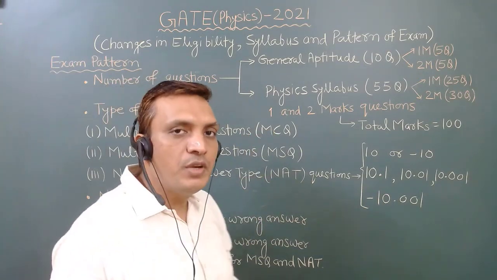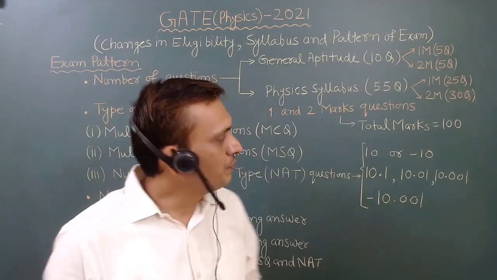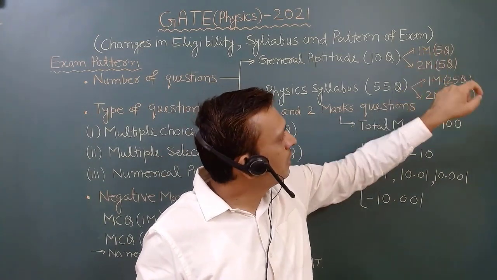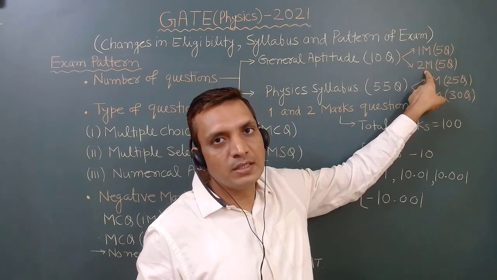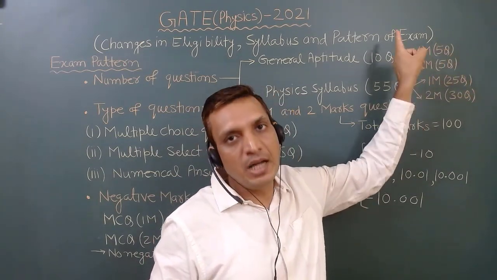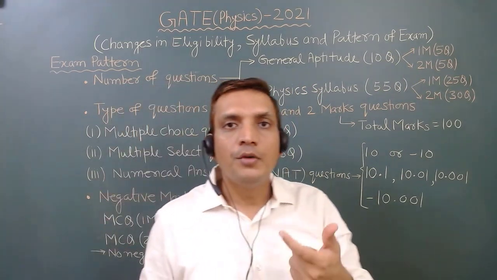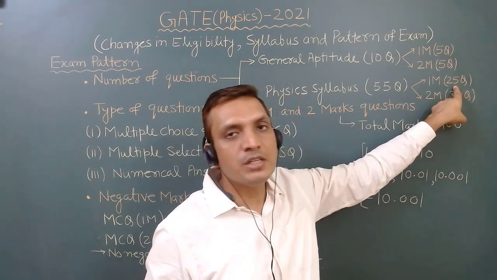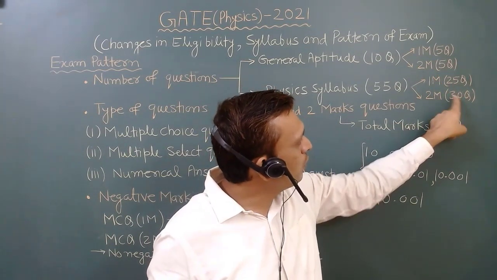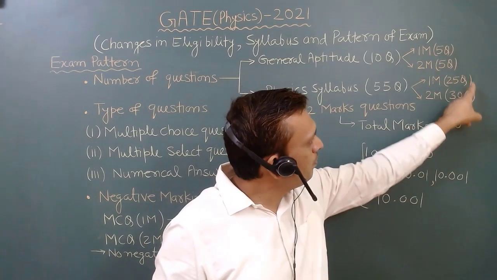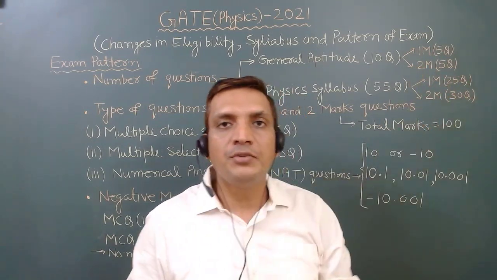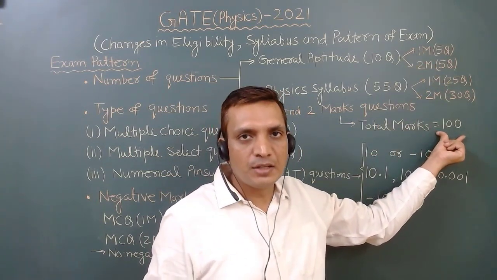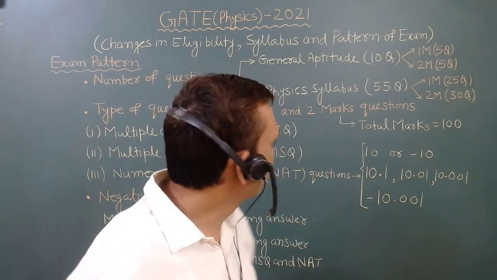These questions will be of 1 mark or 2 marks. In general aptitude, there will be 5 questions of 1 mark and 5 questions of 2 marks, so the total will be 15 marks. Now in the physics part, there will be 25 questions of 1 mark and 30 questions of 2 marks, so the total marks from the physics part will be 85. So 85 plus 15, the total will be 100 marks. The paper will be of 100 marks.